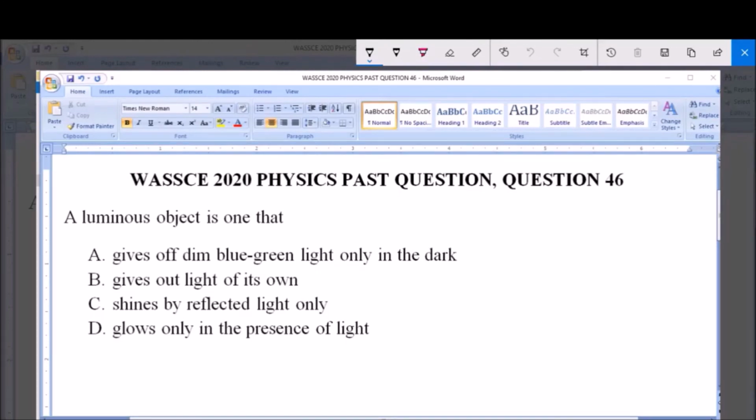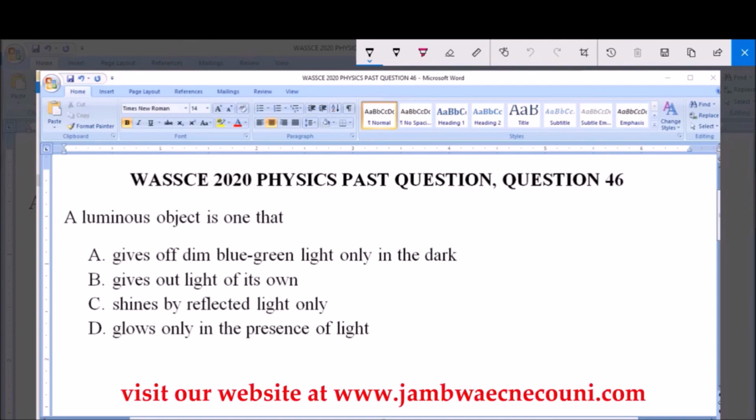I will be answering WASSCE 2020 Physics Past Question, question 46. A luminous object is one that A. gives off dim blue-green light only in the dark, B. gives out light of its own, C. shines by reflected light only, and D. glows only in the presence of light.